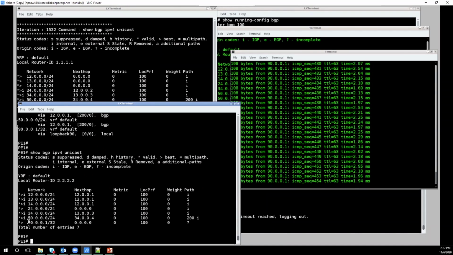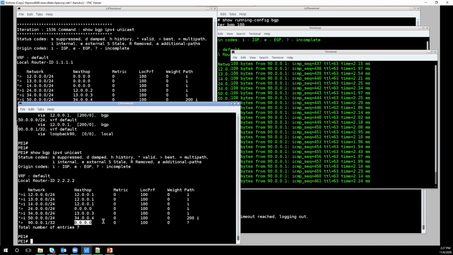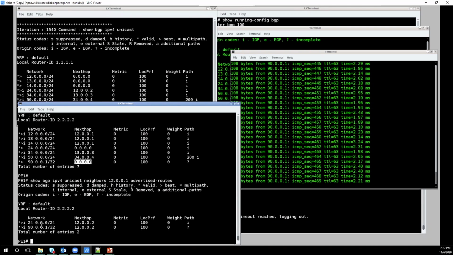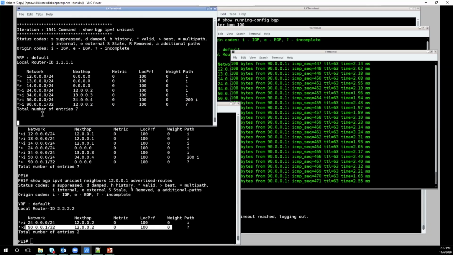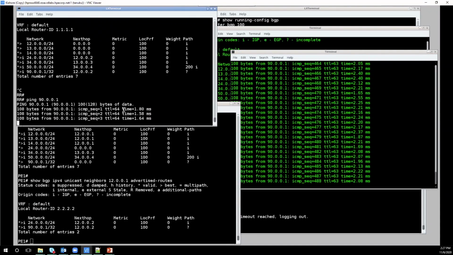We can see this is a valid route, with a next hop of 0.0.0.0. And similarly, the same route is advertised to the neighbor. I am just checking one of the neighbors' advertised routes. We can see that here. In a similar way on the receiver, I see this is pointed to the neighbor, and concluding with just a ping. Yep, that's all.